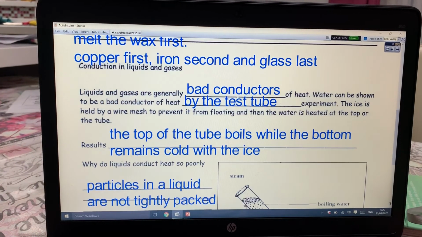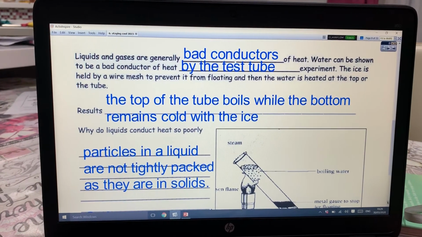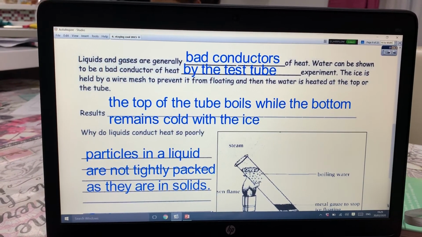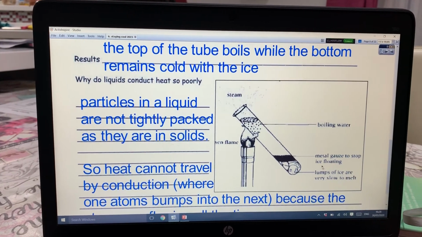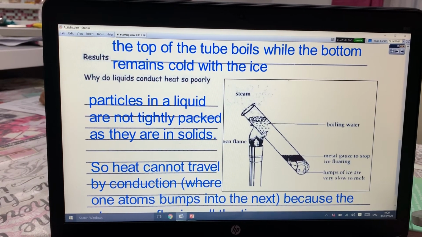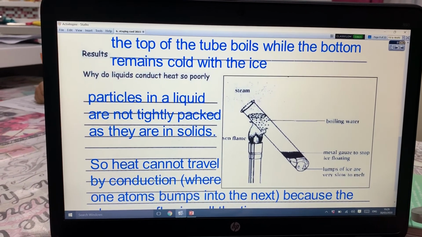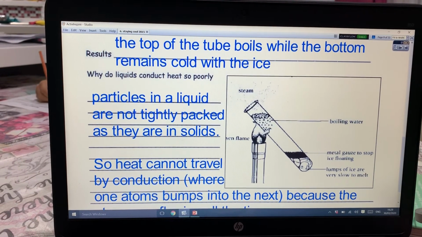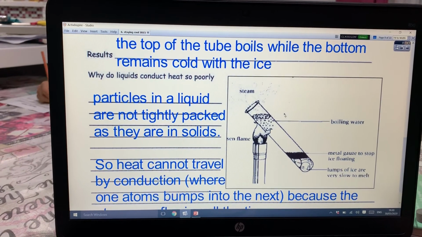Water and gases are bad conductors of heat. And we can prove this with the test tube experiment. So you could take a test tube, put ice in it, and put something stuck here so that the ice will not float up. And we'll continue to fill it with water. I would hold it with tongs from this side and heat the top part.